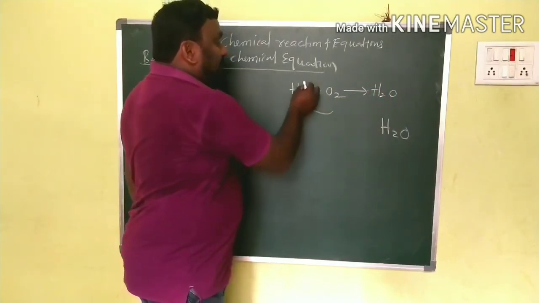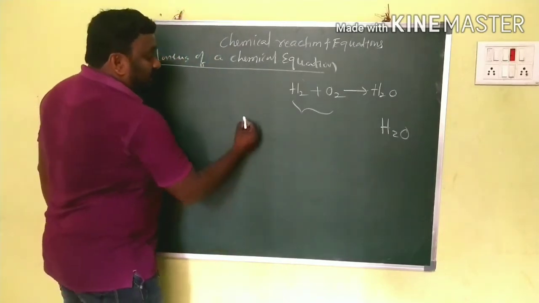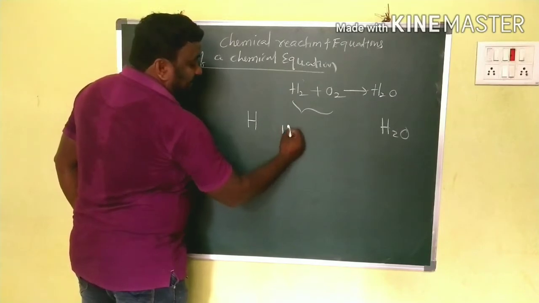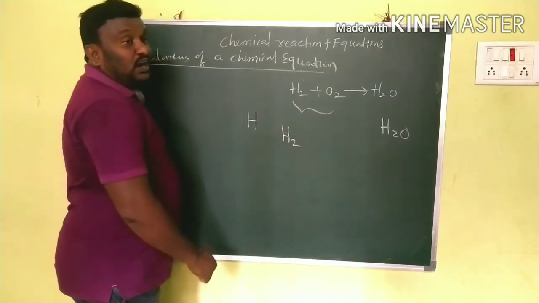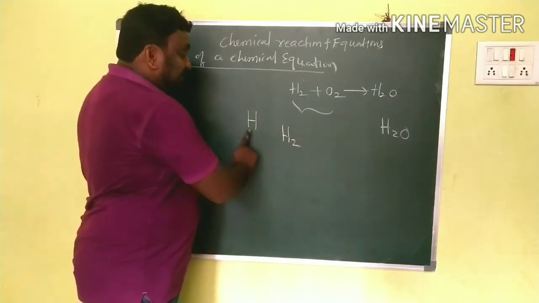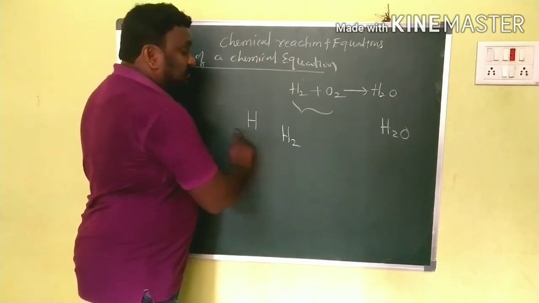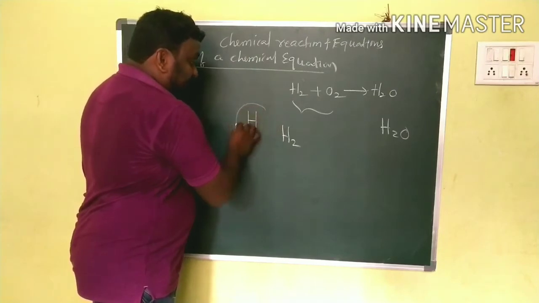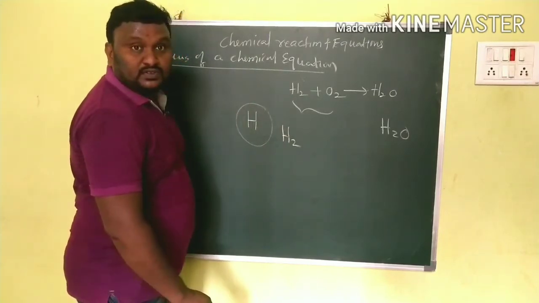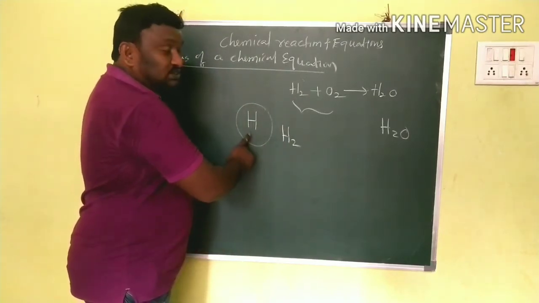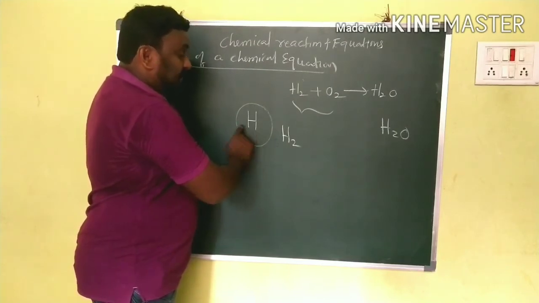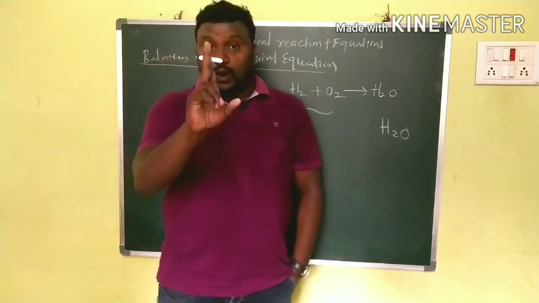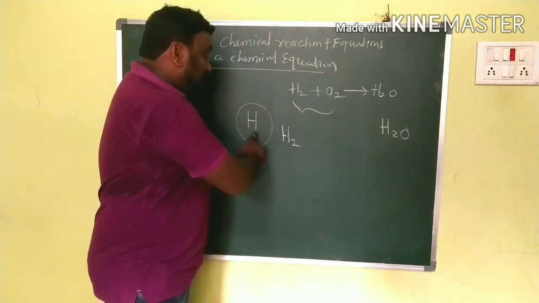Before counting, notice that we have H and H2. What is the difference? H is the atom and H2 is the molecule. Here there is no subscript written for the hydrogen, children. That means there is 1, so it is 1 hydrogen atom.